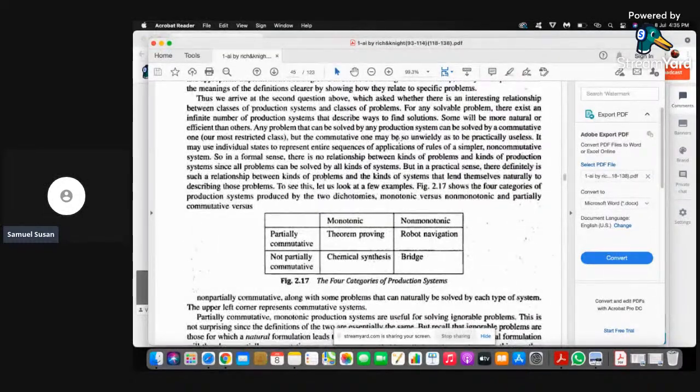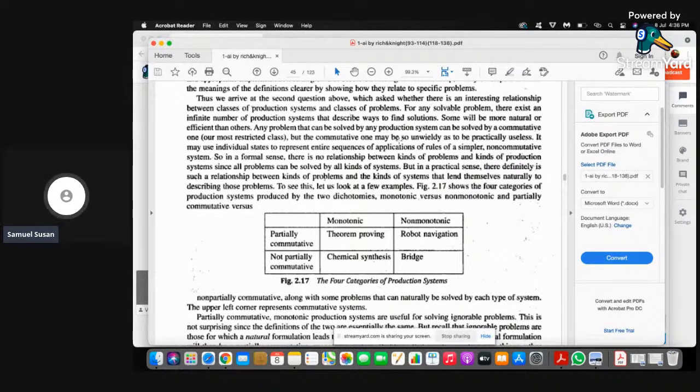Partially commutative means you can apply a sequence of rules which will take you from some state x to y. You can use the same rules in a different order and still be able to reach the same thing. So that is what we call partially commutative. The examples are given here. Theorem proving is monotonic as well as partially commutative.